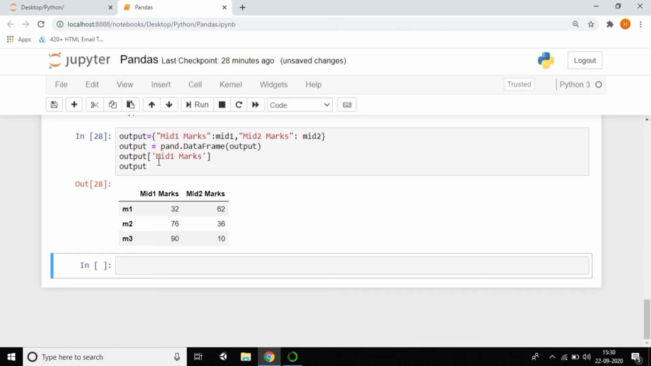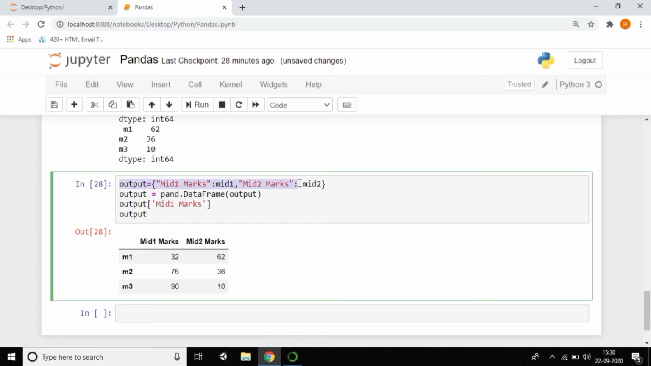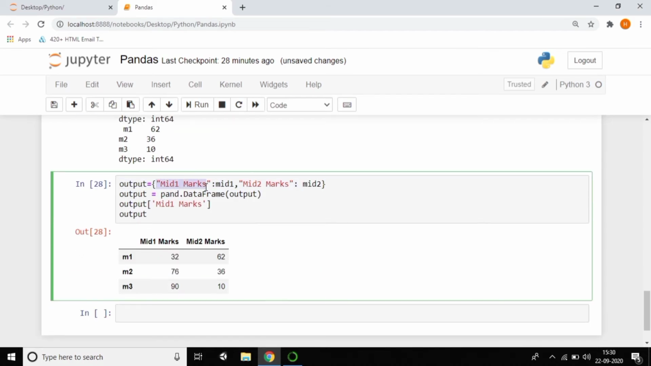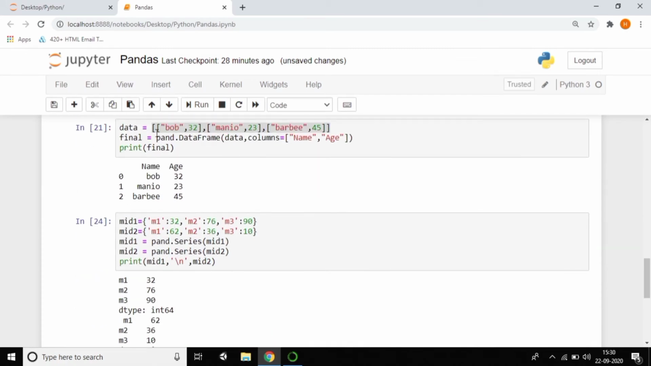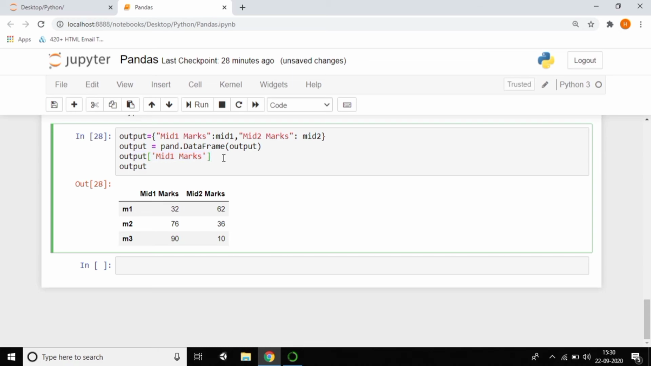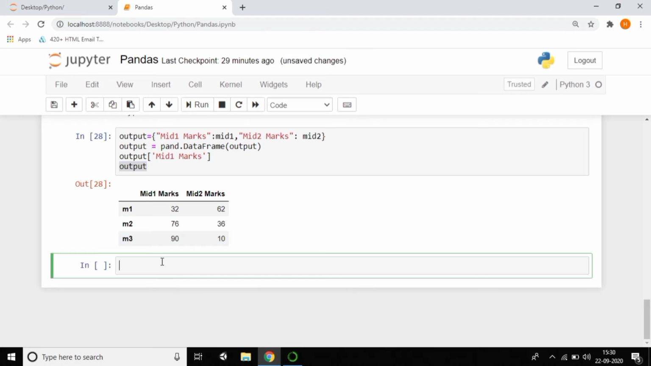Let me explain what I have done. Here I created mid 1 and mid 2 marks by using dictionaries, like curly braces dictionaries, and I assigned mid 1 marks as the name of the column. I gave the DataFrame, and finally I want to print in list format, mid 1 as well as mid 2. So it's a tabular format, right? I did something like a tabular format by using this pandas library.